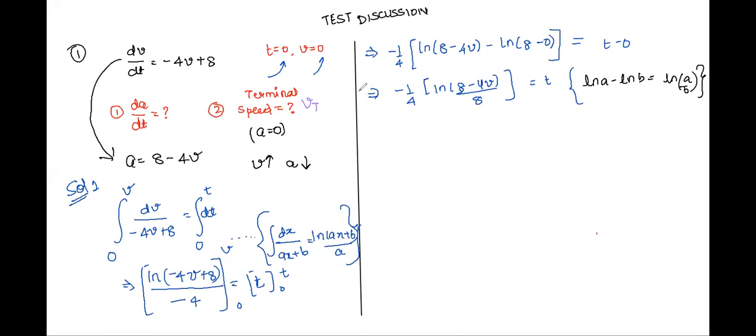Yes, tell me. What can we find out after this? Can we find out the value of b somehow? Let's see if we can. So we can write log of 8 by 8. How much will it be? 1 minus b by 2, log of 1, right? And instead of log or natural logarithm, we can write log to the base e, right? This is equal to minus 4t, right?